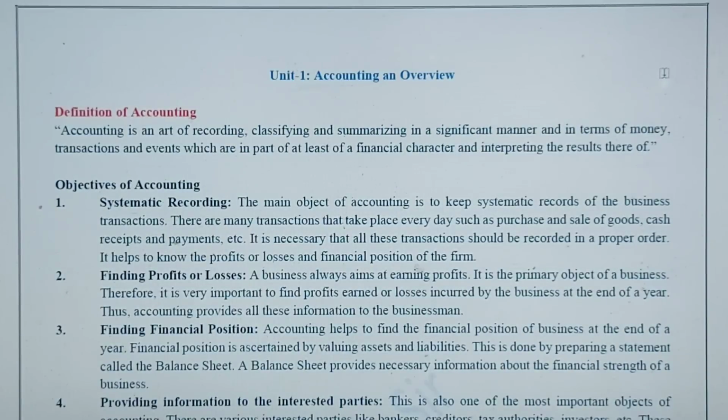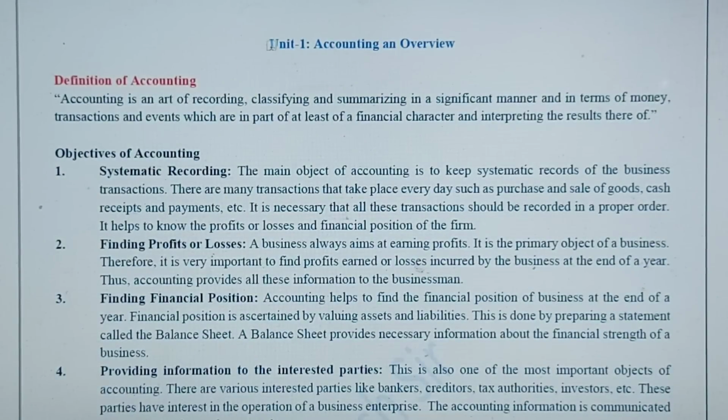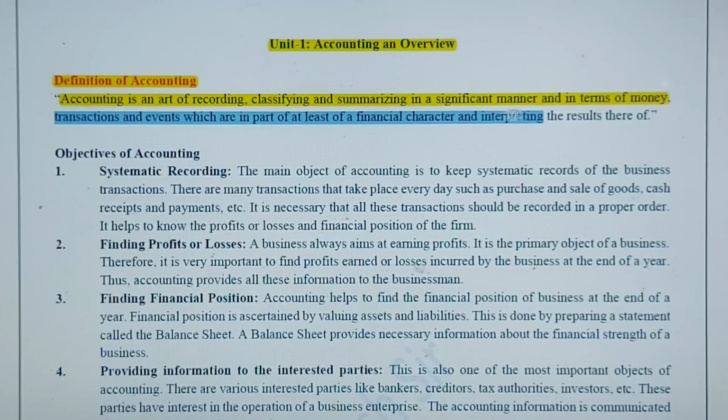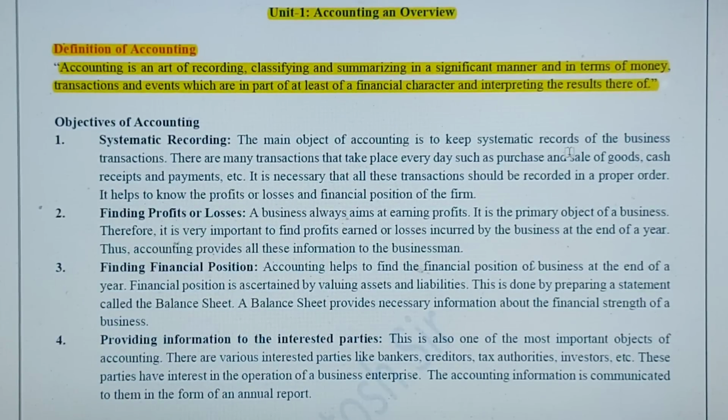Okay, so let's start with unit 1, accounting and overview. In this particular chapter you should know what accounting is. Just learn this definition. Accounting is an art of recording, classifying, summarizing in a significant manner and in terms of money transactions and events which are at least in part of financial character, and interpreting the results thereof. So this is the complete definition of accounting. For all commerce students you should have this definition on your tips.